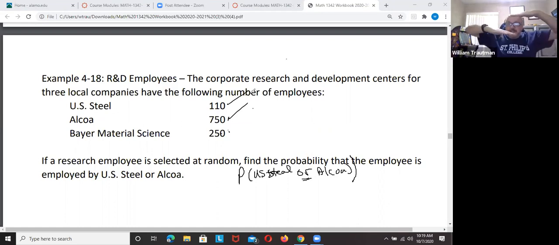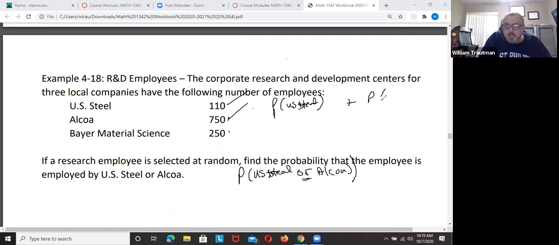That means they're mutually exclusive. They happen independently. Nobody works for both. So the probability of U.S. Steel plus the probability of Alcoa. Can somebody tell me what is the probability for U.S. Steel? This is a pretty good indication whether you did 4.1 homework. What's the probability for U.S. Steel?